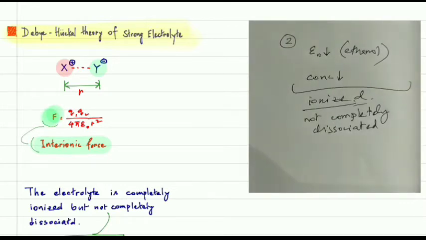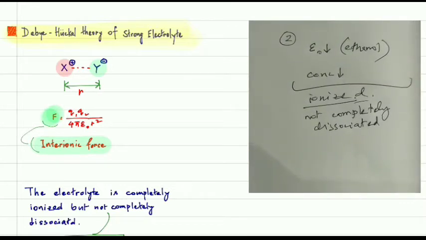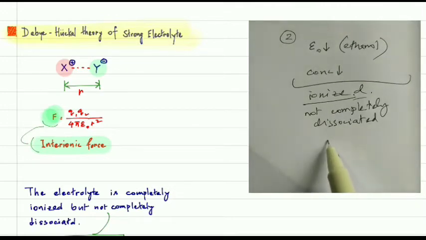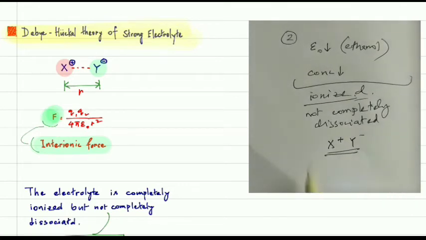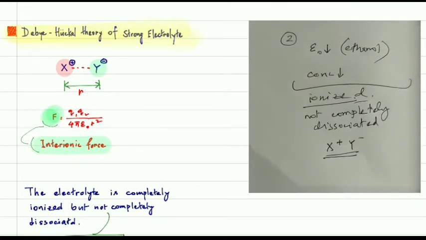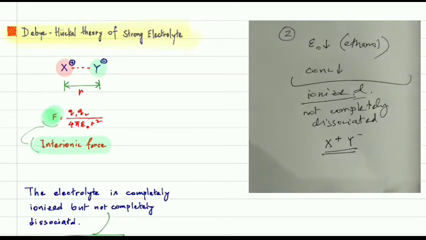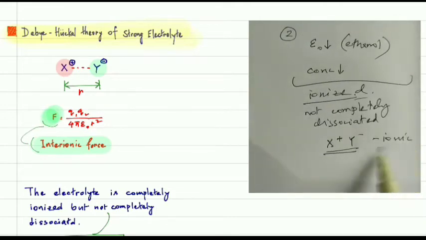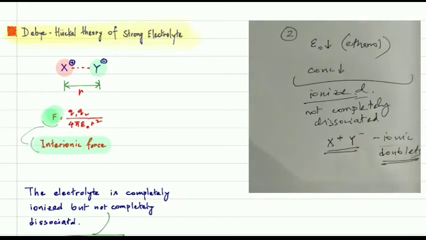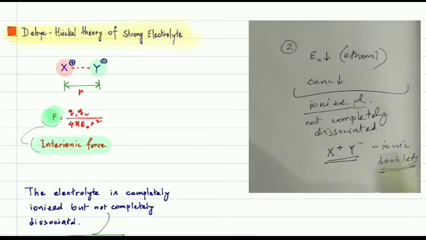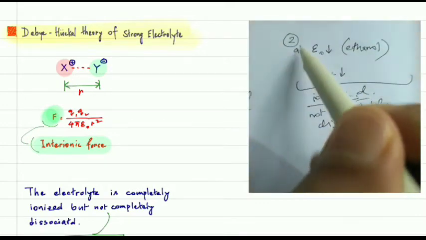Some of them will remain as a doublet. Let's suppose you add XY, so it will be like X positive, Y negative. They are like this doublet, associated as a pair of ions. Such a pair of ions is known as an ionic doublet. Remember these terms: ionic doublets. Clear? This is the second case A.